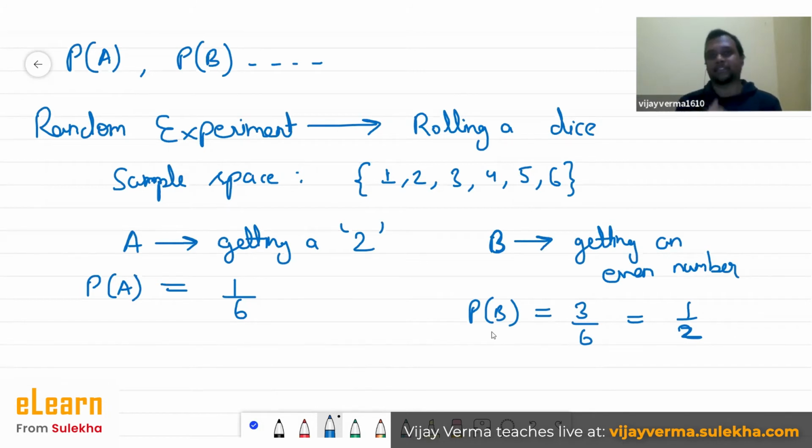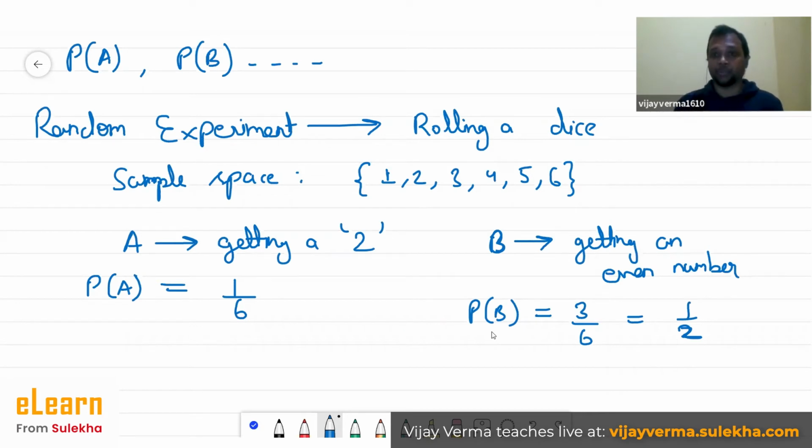Now let's say we are in a class and you guys are sitting with me. If I ask you what is the probability of event A, what is the probability of event B, you will answer. Let's say I took the dice, went out of the class, rolled the dice and something came up. You are not able to see what has come up; only I have seen that.